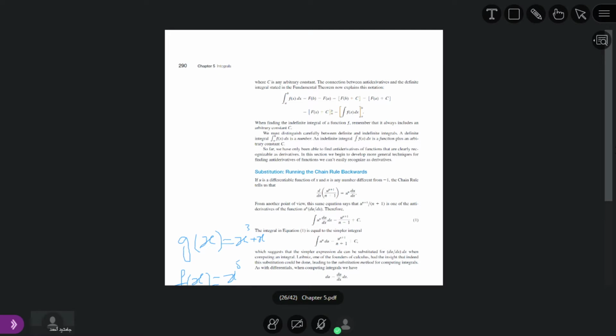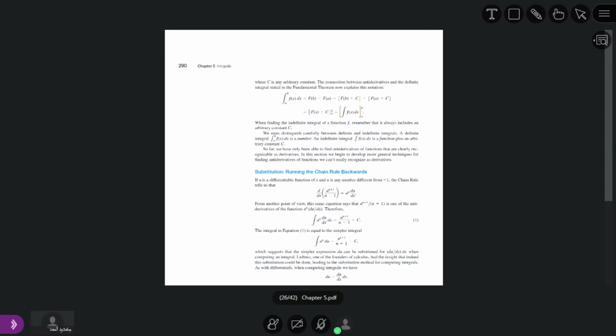it is equal to x to the power 3 plus x whole power 5. So this is a composition. Now what is the method? We convert into a new variable, we substitute, it means g of x is equal to u. So you can see here, we set u equal to g of x. What is g of x? x to the power 3 plus x.